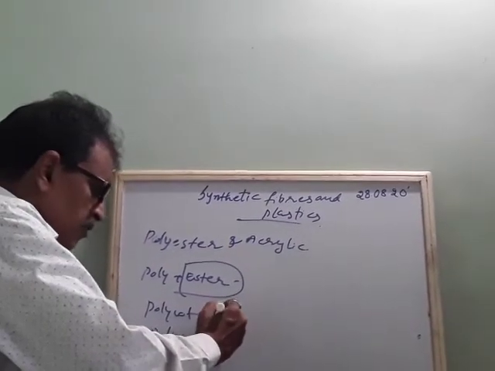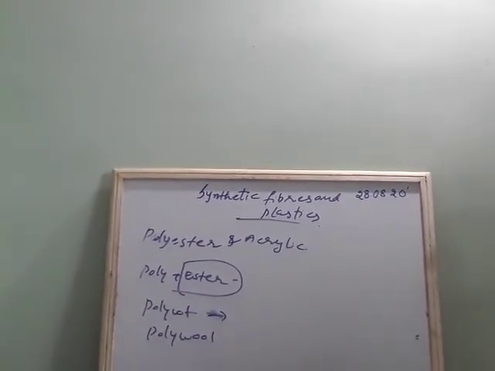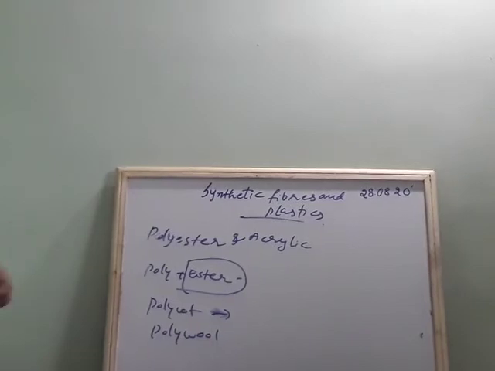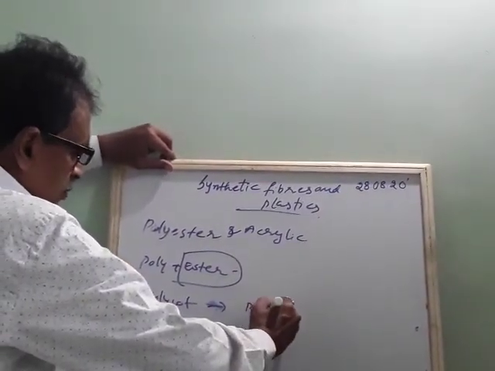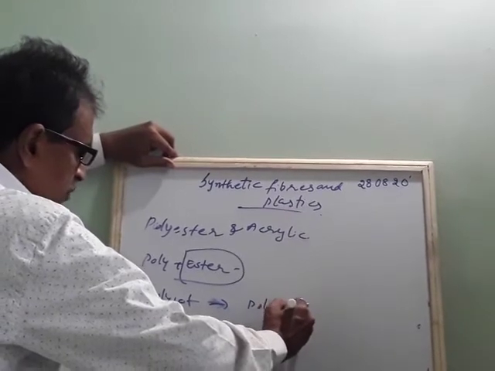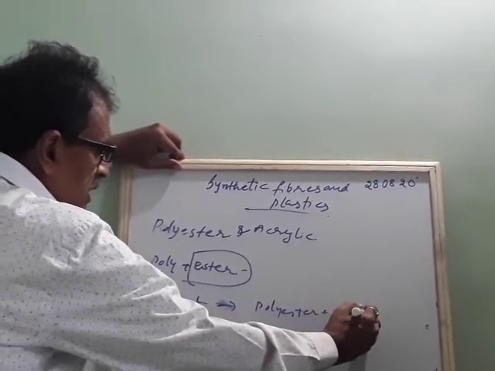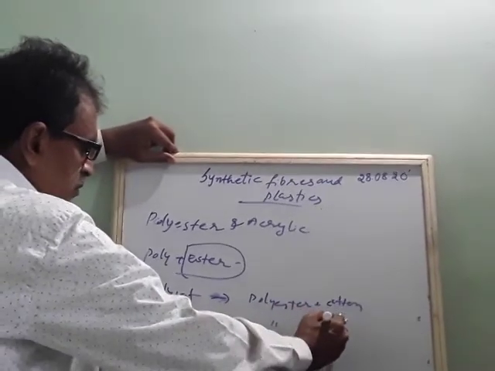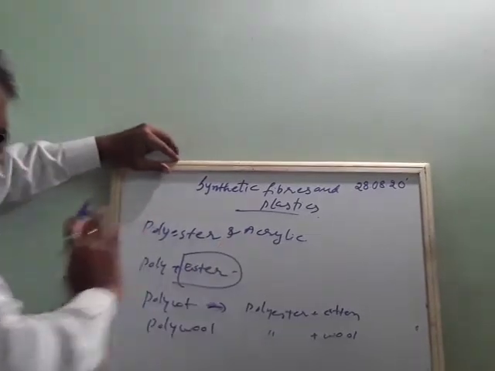They mix them because they become very strong. Polyester is very strong, cotton is very weak. But when they mix both, it becomes a strong fabric, which is called polycot. It contains polyester plus cotton cloth, and even wool also, polyester plus wool. In this way, we are able to get polyester.